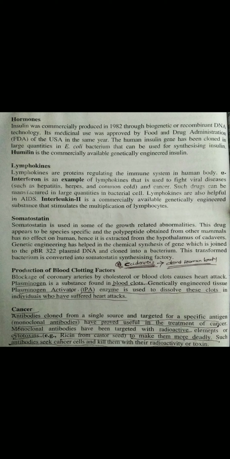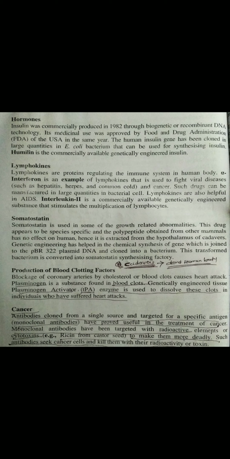The human insulin gene has been cloned in larger quantities in Escherichia coli bacterium that can be used for synthesizing insulin. So here the E. coli bacteria is cloned with the human insulin gene and we get insulin on a larger scale.